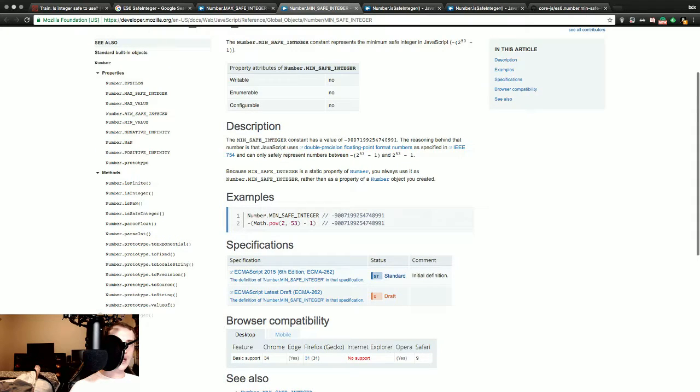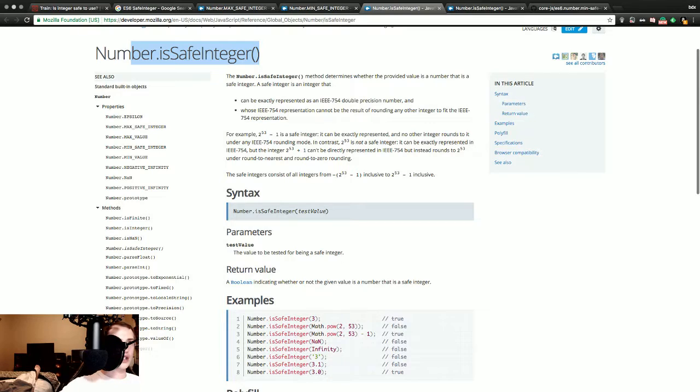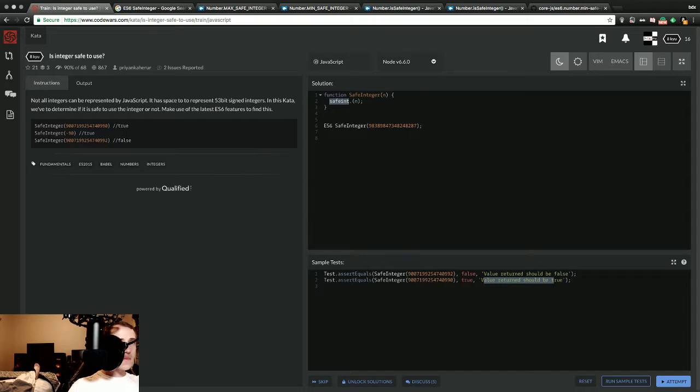Not a great understanding, but enough. I'd really like to just use this, isSafe, because I think that covers the whole range, positive to negative. Yes, hopefully. Number.isSafeInteger(testValue). Yes, that right there. That's what we wanted.